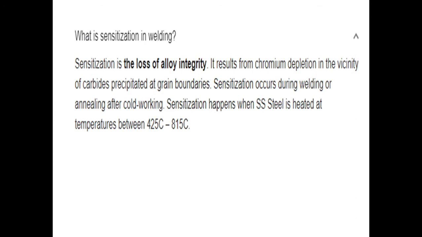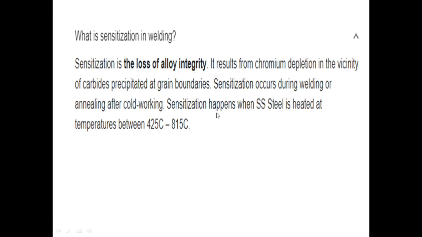What happens in annealing? In annealing we increase the temperature of the alloy to some specific temperature, and then we cool it in the surrounding environment. Similarly, during the welding process, heat is applied to the base material, the material reaches some specific temperature, and then it cools to room temperature. So the same thing that happens in annealing also happens in welding. Sensitization occurs in annealing after cold working.